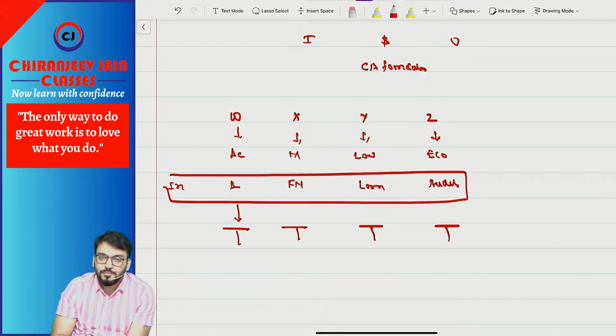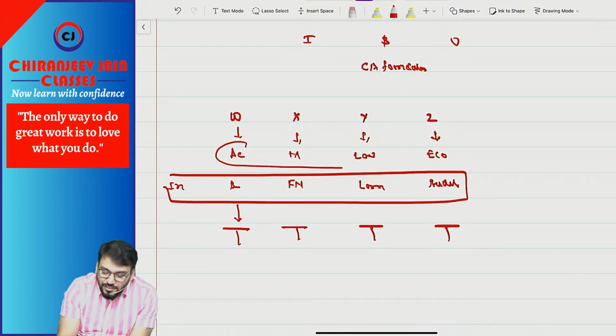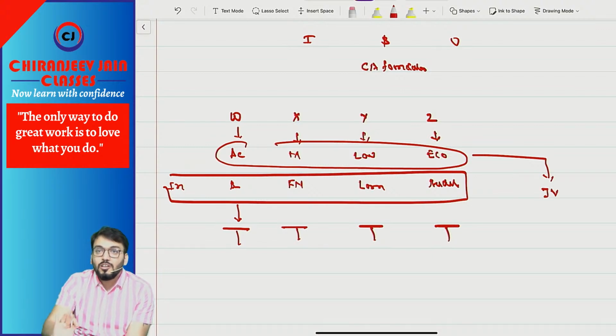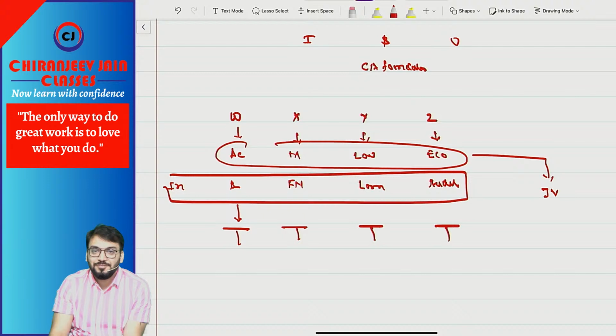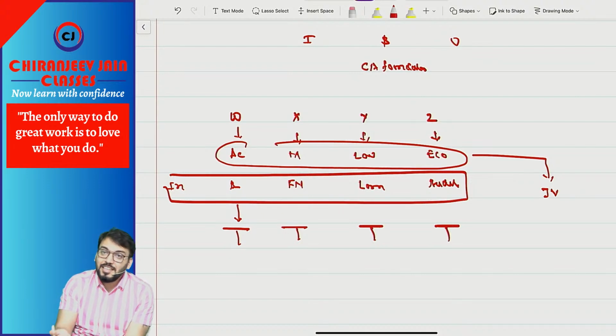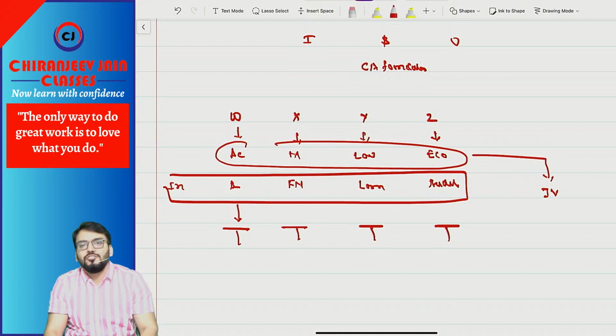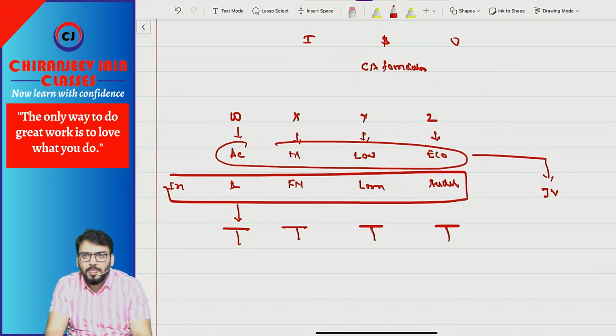Are you getting what I am saying? Now they started a joint venture for what? CA Foundation, without creating any separate legal entity. If they created a separate legal entity, then it becomes a jointly controlled entity. It means they joined together and started CA Foundation classes. Quite possible, na? Without creating any legal entity.